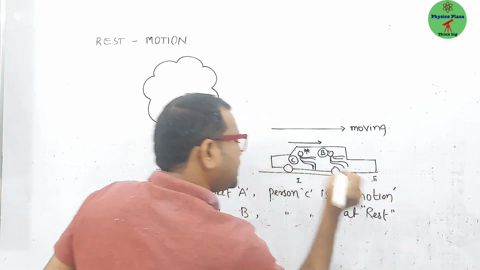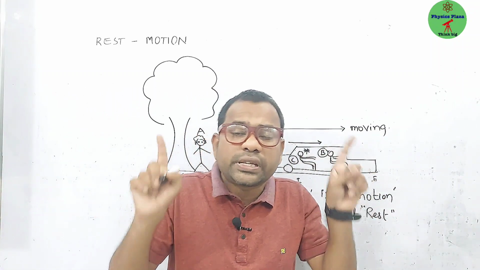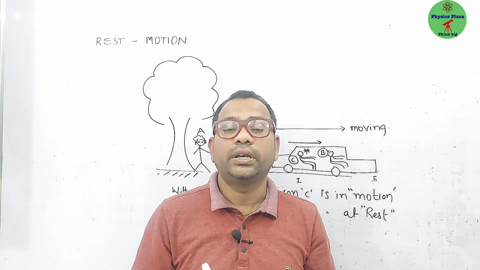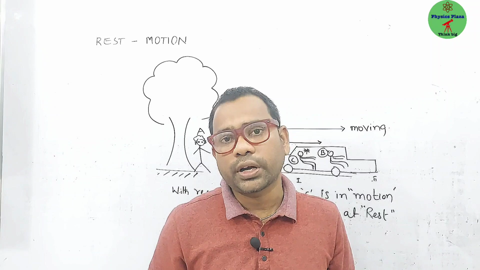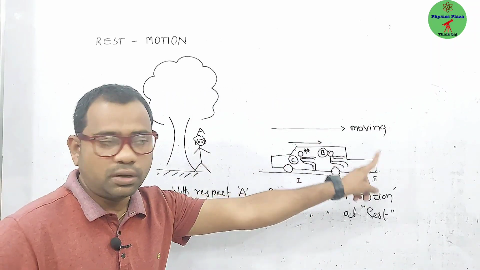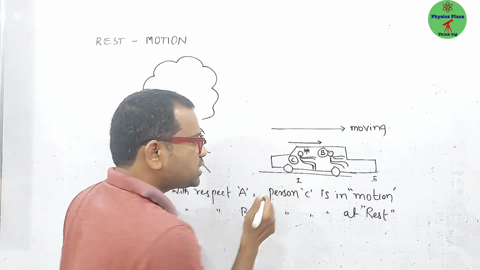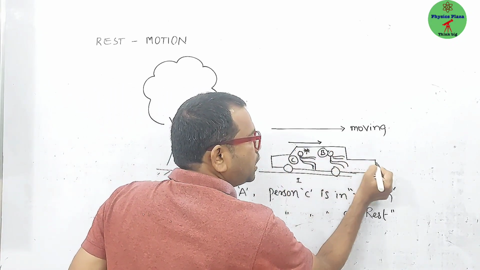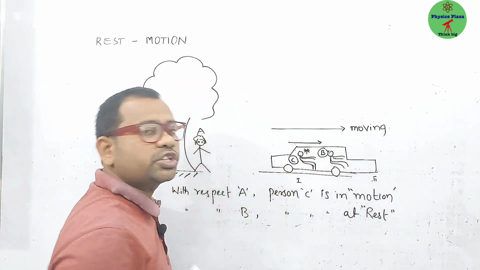Which means the same person can be in motion and at rest at that same moment. So here, "with respect to what" is very important. With respect to person A, person C is in motion. With respect to person B, person C is at rest. Or else we can say, with respect to the compartment of the car, he is sitting and not changing his position.